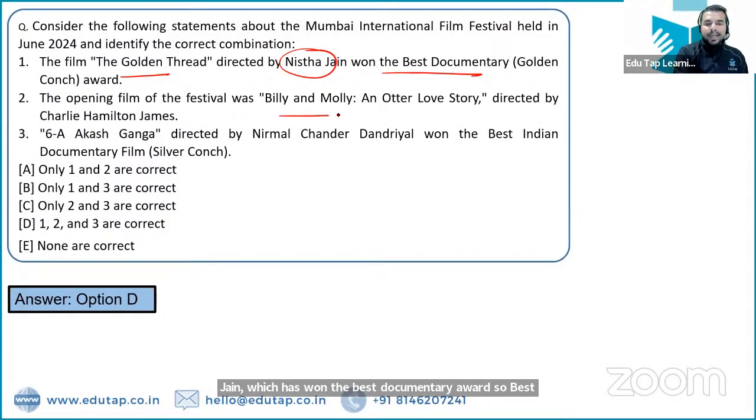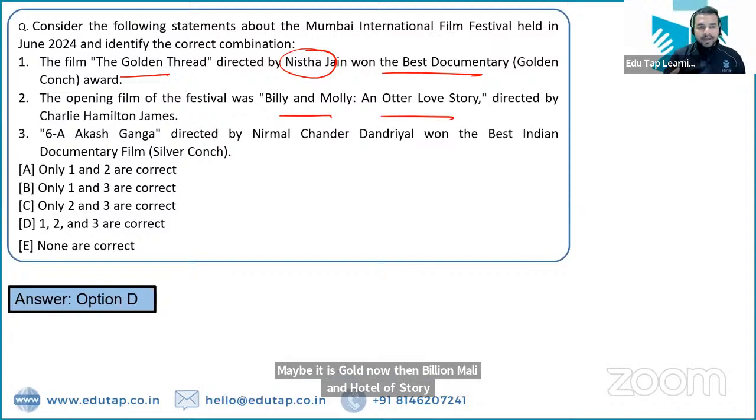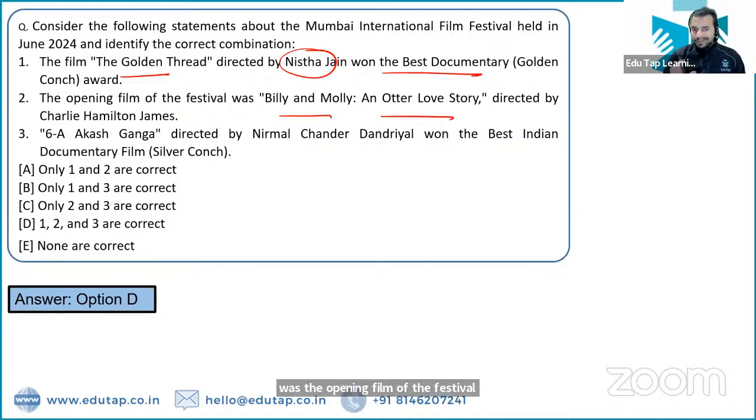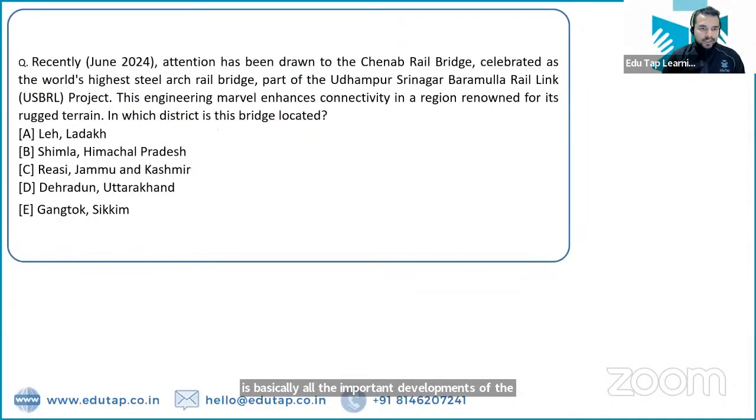Now then, Billy and Molly, an Otter Love Story. It is directed by Charlie Hamilton James, and this was the opening film of the festival. तो ओपनिंग फिल्म कौन सी थी? बिली एंड मॉली एन ओटर लव स्टोरी. 6A Akash Ganga is directed by Nirmal Chandra Dandriyal and it has won the Best Indian Documentary Film. And this is basically all the important developments of the Mumbai International Film Festival, right? So we have covered all of them here. Let's move on to the next question.